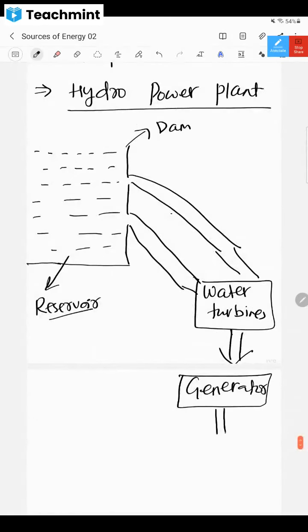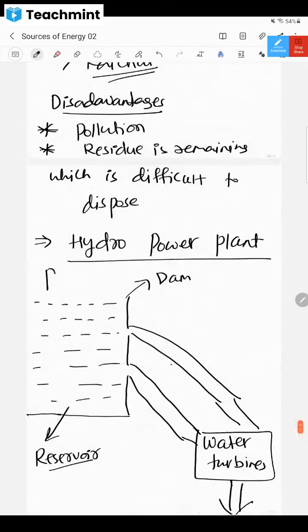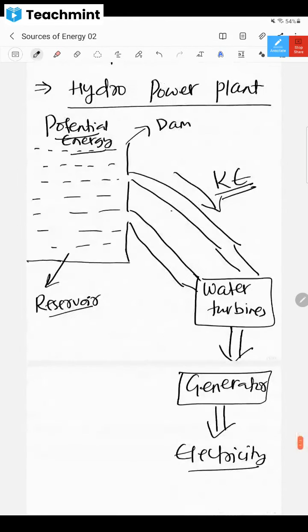Now which energy did the water have here? Whatever water was in the dam had potential energy, dear children. When the water started to move, which energy came? Kinetic energy came, and that kinetic energy is finally converted into electrical energy, right?